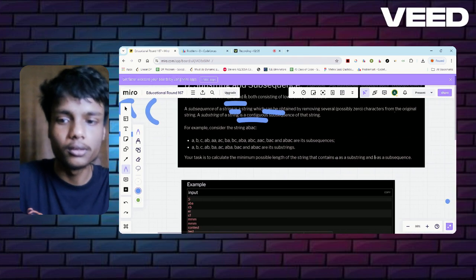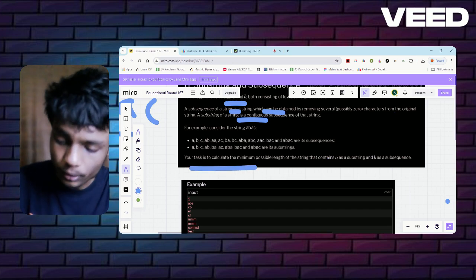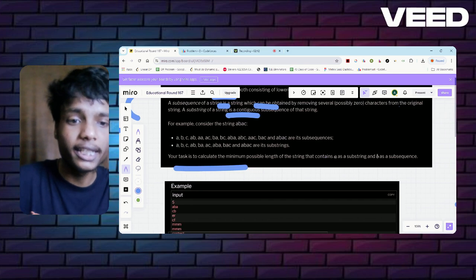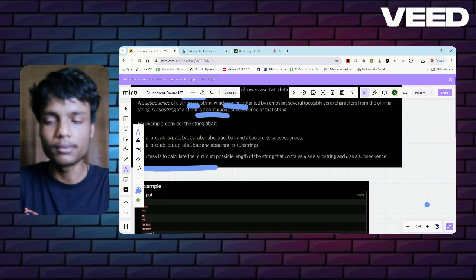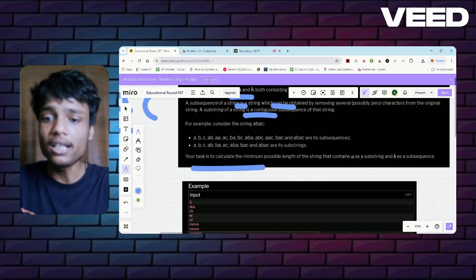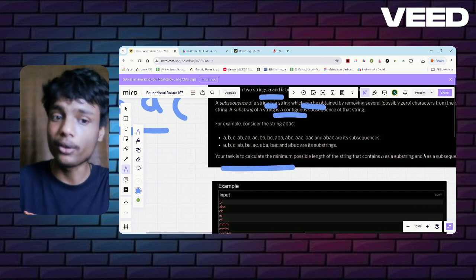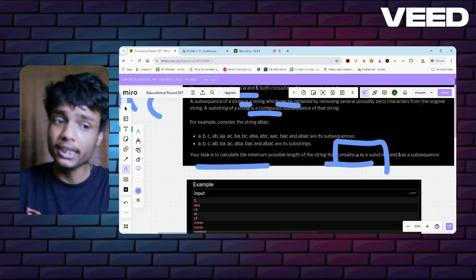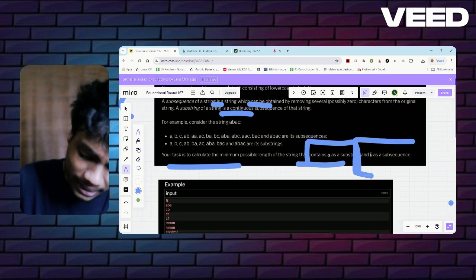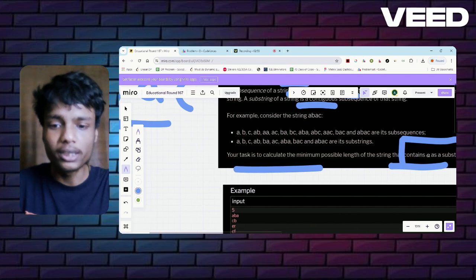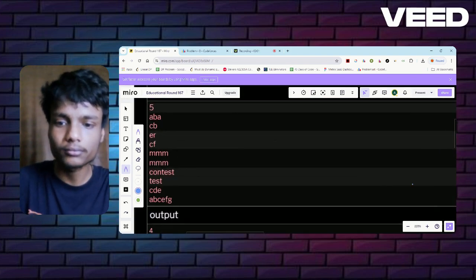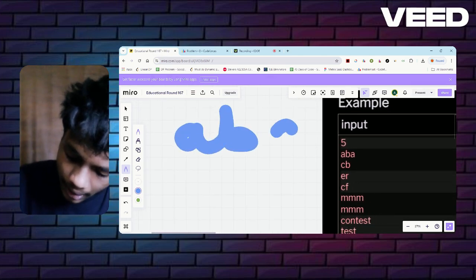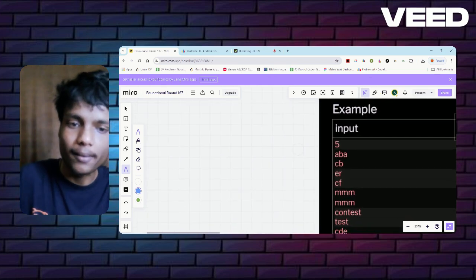Let's see further. Our task is to calculate the minimum possible length of a string that contains A as a substring and B as a subsequence. So what we need to find is the minimum length of a string that contains A as a substring, meaning A should be present in it contiguously, and B as a subsequence. To make it clearer, let's see some examples.